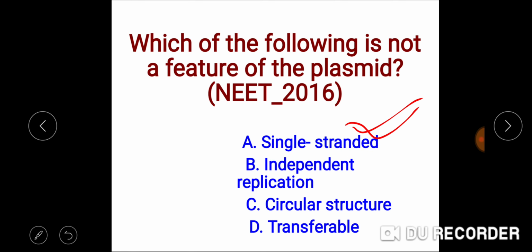Independent replication: they show independent replication. They are not dependent on the replication of the nuclear genetic material. This is correct about the plasmid, so this is not the answer. Circular, they are also circular. This is a feature of the plasmid. So this is not the right answer. Transferred: they are able to get transferred from the donor to the recipient through a conjugation tube. So this is not the right answer. So the answer is A. They are not single stranded. Next question.